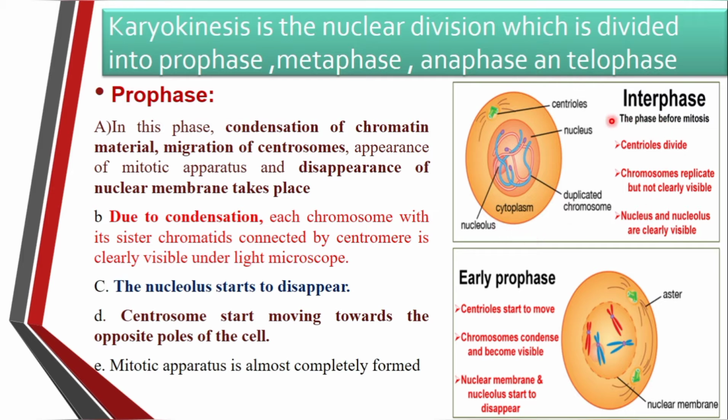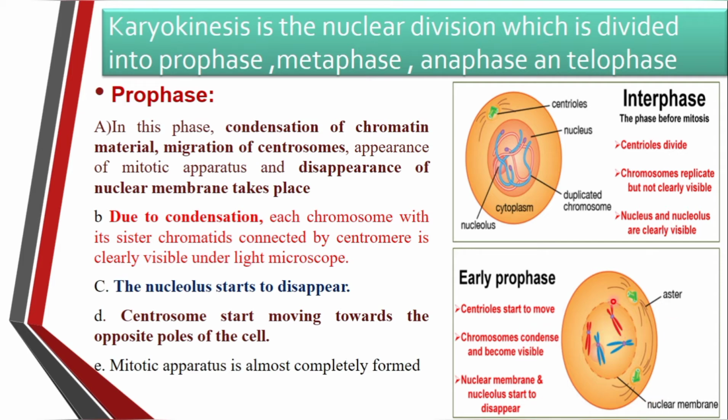After completing the interphase, which consists of the G1 phase, S phase, and G2 phase, the cell is now ready to enter the M phase, called the mitosis phase. In the mitosis phase, the first phase is the prophase.